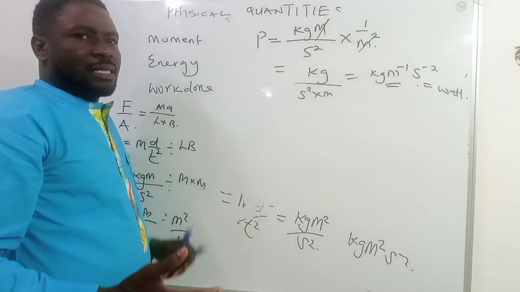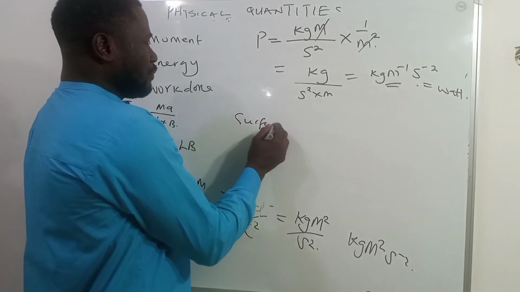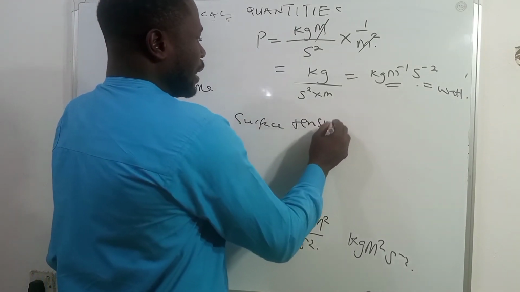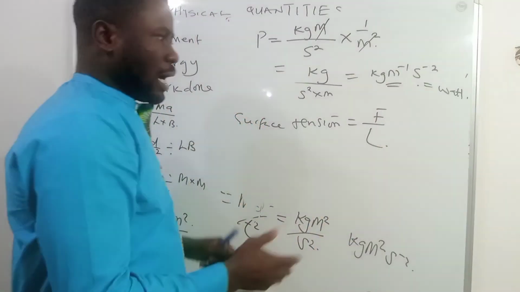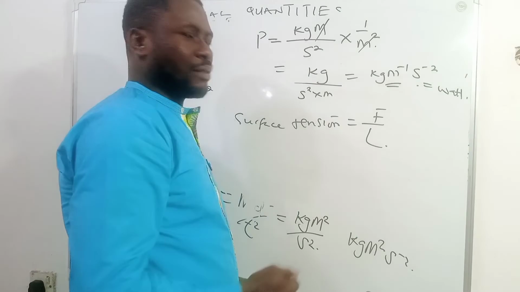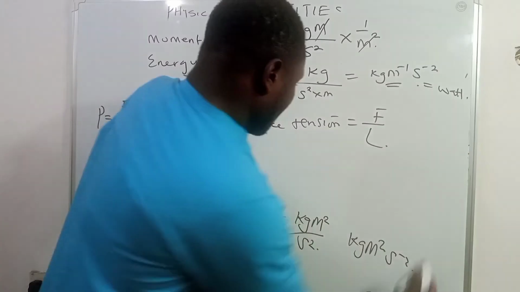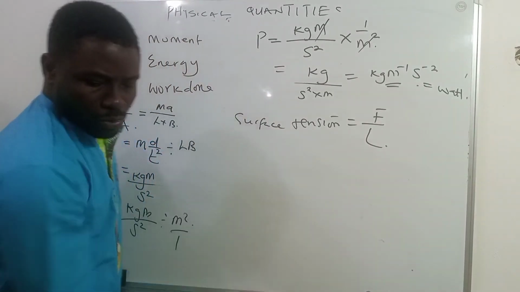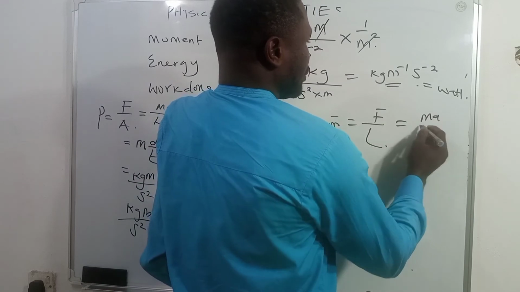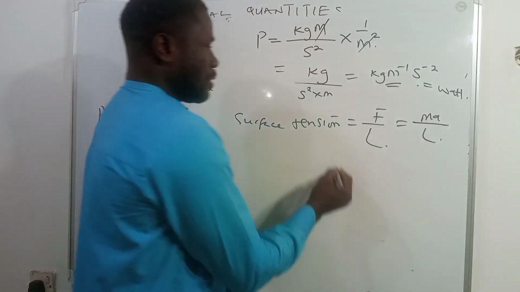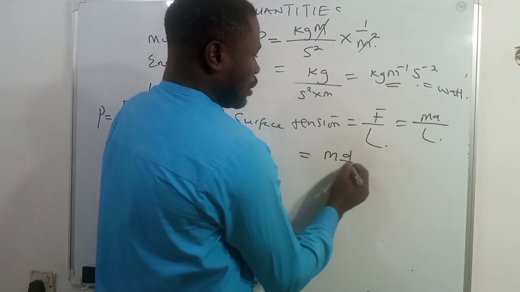Now, please, let's take another one, surface tension. Surface tension is defined as force all over length. So you see how important it is. The formula must be remembered. Force all over the length. And so further we got to simplify this further. When we do so, this of course has to be equal to mass times acceleration all over what? The length. This is equal to mass, acceleration itself has to be d all over t squared.